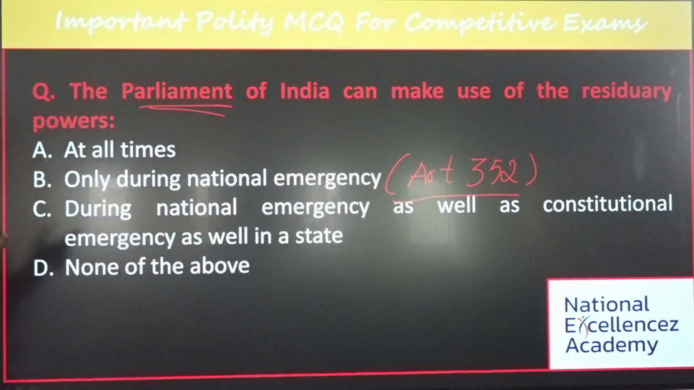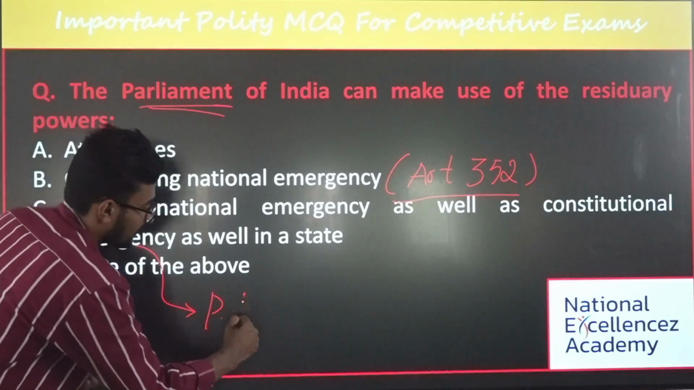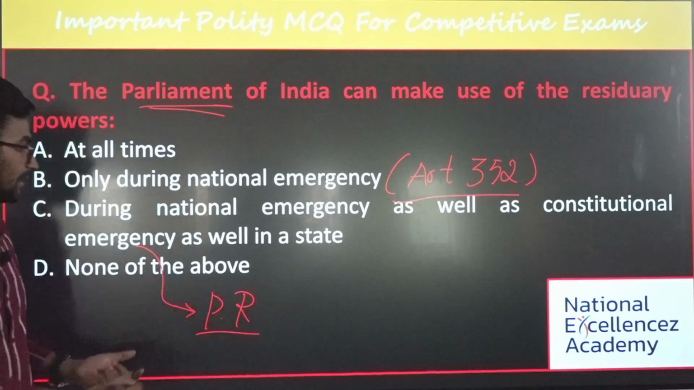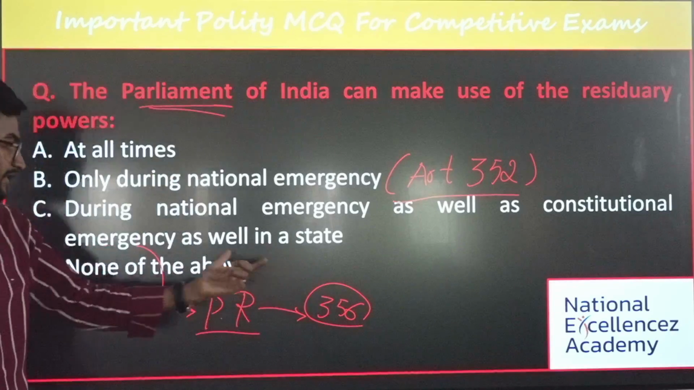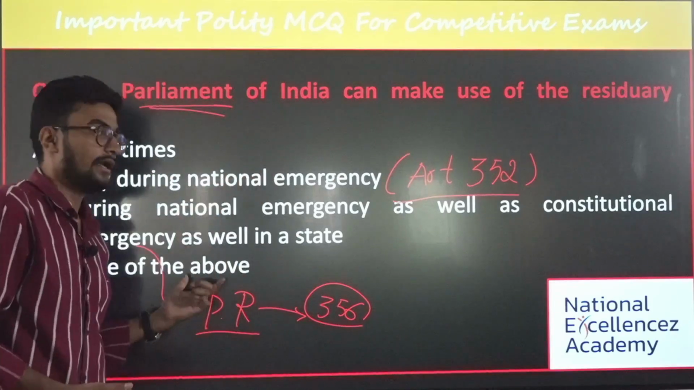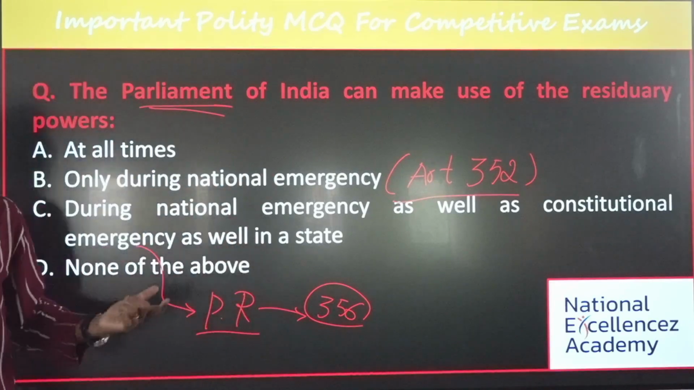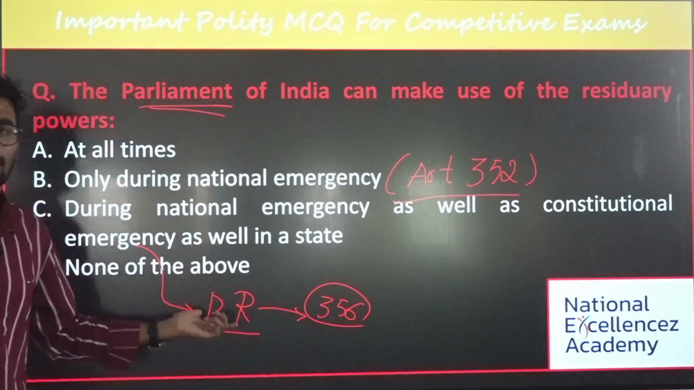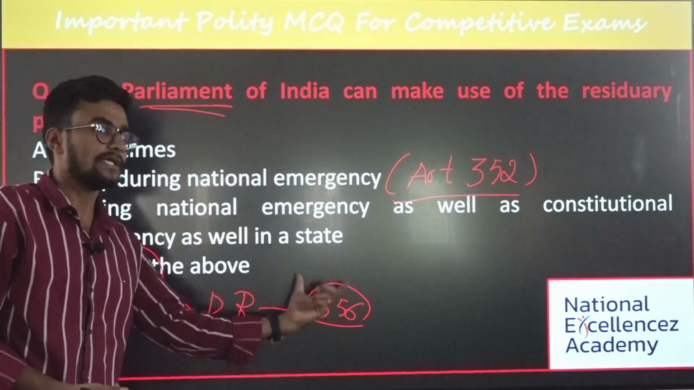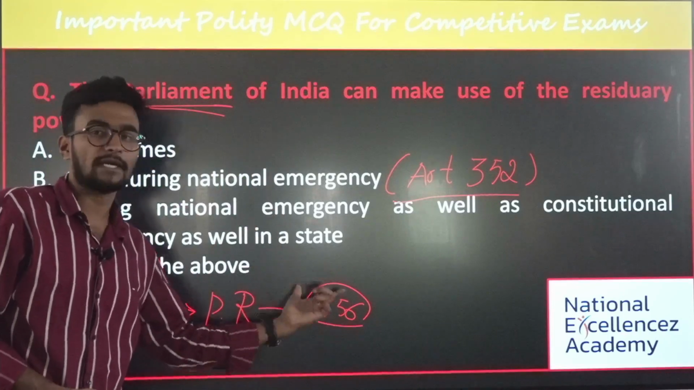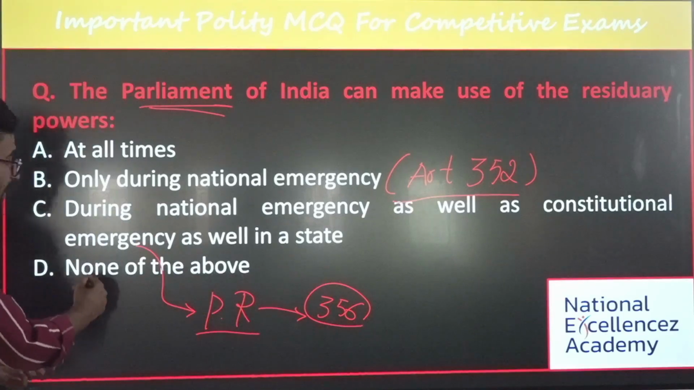What does constitutional emergency mean? Constitutional emergency is nothing but President's rule under Article 356. Under Article 356, a constitutional emergency can be imposed. When can it be imposed? Only when there is a breakdown of constitutional machinery in the state. Then the President will impose the emergency under Article 356. And the last option is none of the above.